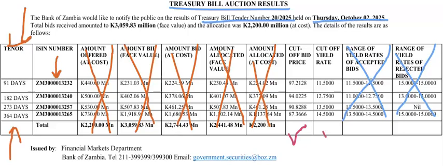The other important column you want to focus on is the cutoff yield rate. The cutoff yield rate is something like the interest rate or the percentage that you expect to make when you invest in a Treasury bill. So if you invest in a 91-day Treasury bill, you expect to make 11%. When you invest in a 182 Treasury bill, you are expected to make 12.75%, and for 273, 13.5%, and 14.5% for the 364 Treasury bill.